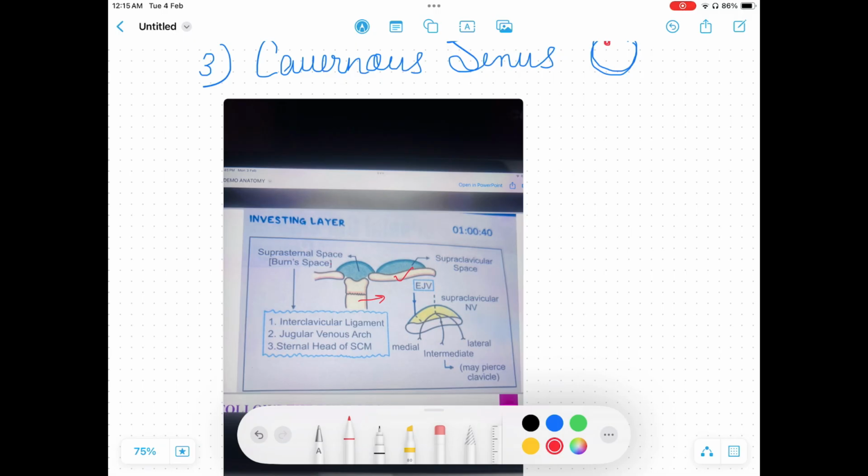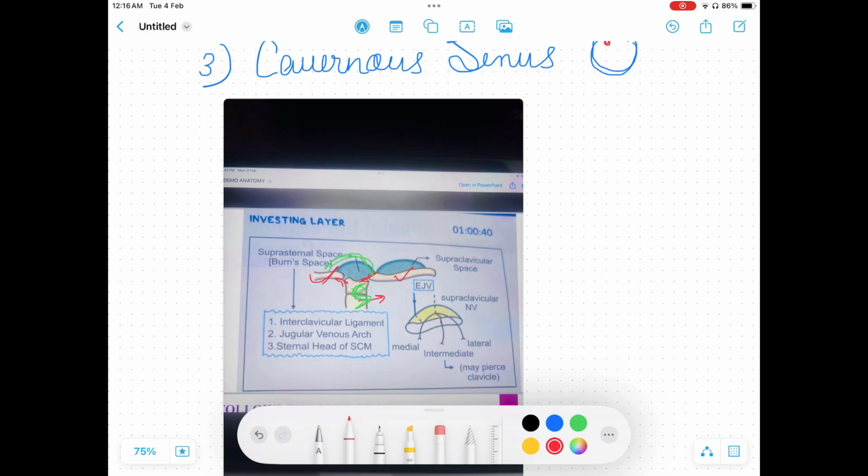And these two structures you can see are the clavicle bones, connected to the sternum. The space above the sternum and also attached to the clavicle is the suprasternal space. Why is it called suprasternal space? Because it is exactly above the sternum, hence the name.